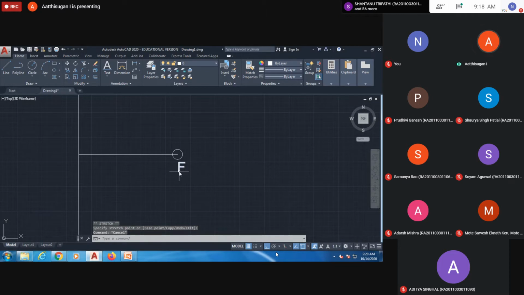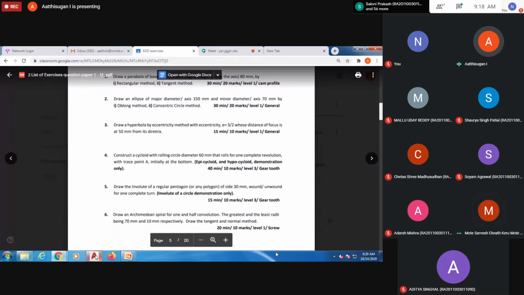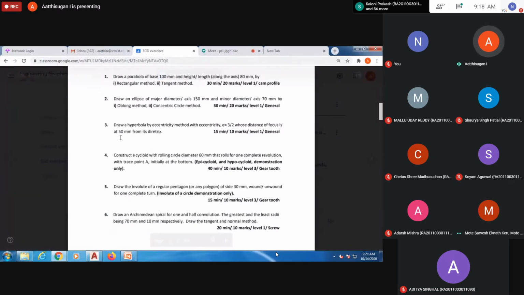Now how to mark the vertex point? Anyone? The given ratio is 3/2. From here to here, focus to vertex, how much? 30 mm. That is 3 by something, that is the ratio. The total in mm is 30, and the unit is mm because they gave 3/2.